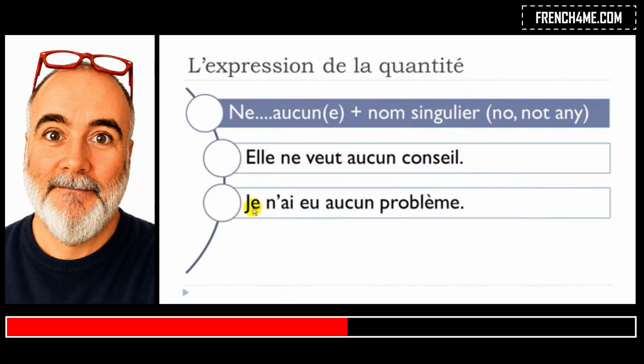Other example, je n'ai eu aucun problème. Okay, so here, ai eu, so it's the verb to have at the passé composé form. Okay, je n'ai eu aucun problème. Problème, problem. So I didn't have any problem.